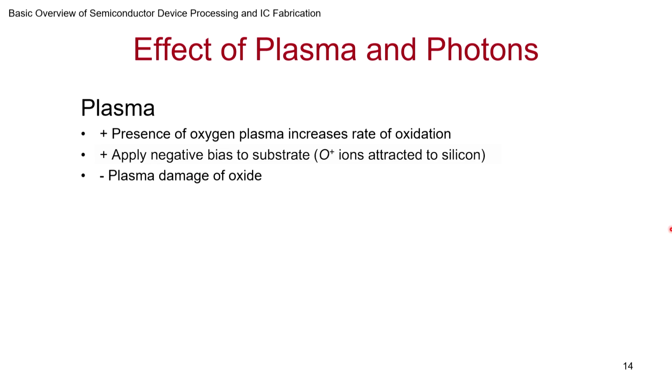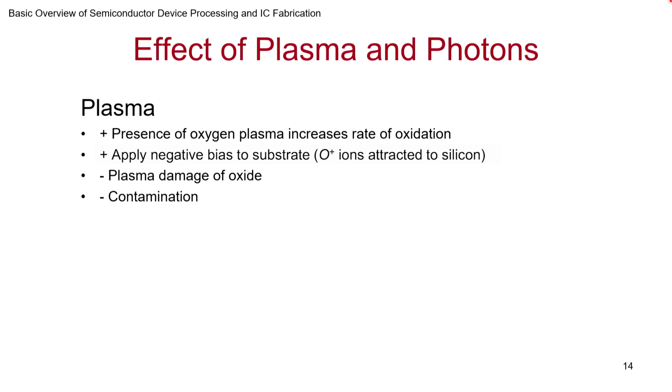Plasma can damage the oxide, because oxides may get charged up and may end up breaking down. In fact, there's a lot of research that has been done on plasma processing, on how much charging can occur and whether it breaks down the oxide or not. And then of course contamination is possible because of the metallic systems. Then inferior electrical properties are seen with plasma grown oxide. So that's one reason it was never used for gate oxide or other such things.